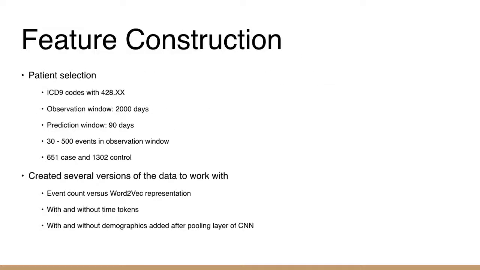We selected our case patients by filtering for patients who had heart failure-related ICD-9 codes. Our desired observation window was 2,000 days with a prediction window of 90 days. We only included patients who had between 30 to 500 events within the observation window, which gave us a total of 651 case patients. And then we randomly selected twice that amount for control patients. We created several versions of the data to work with, those with event counts versus word2vec representations, those with and without time tokens, and another set with and without demographic data.